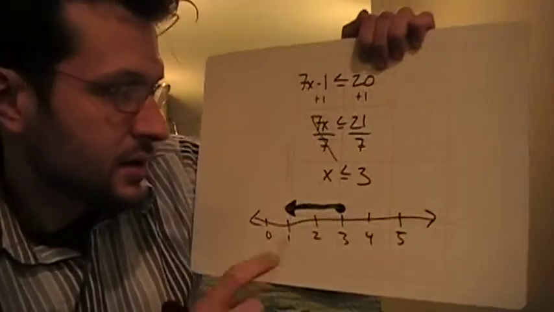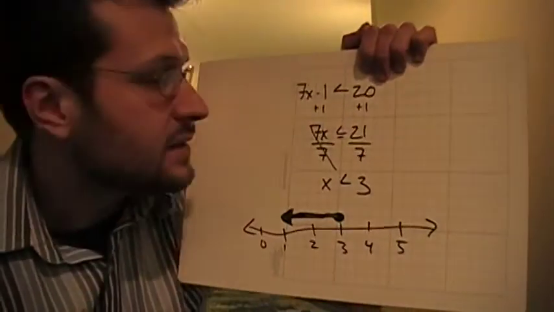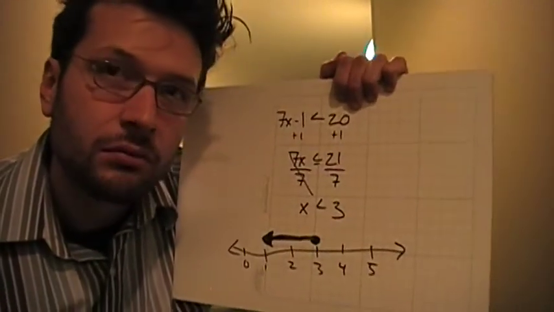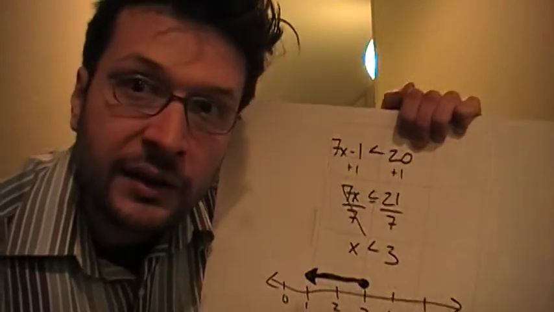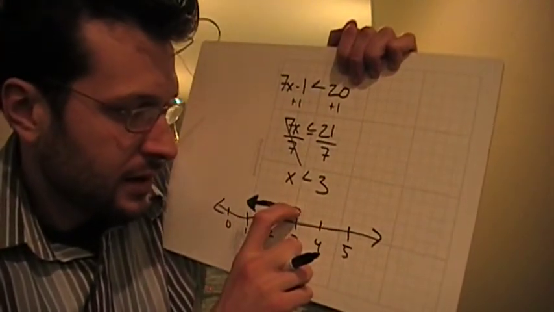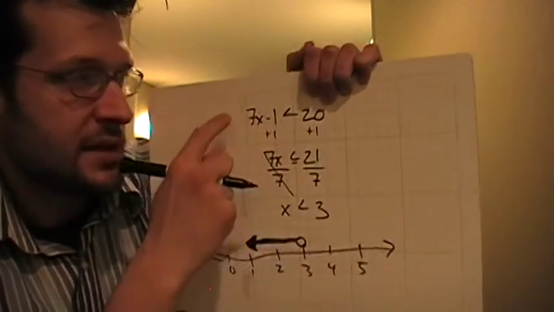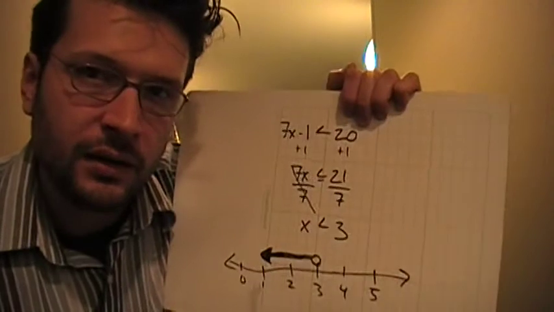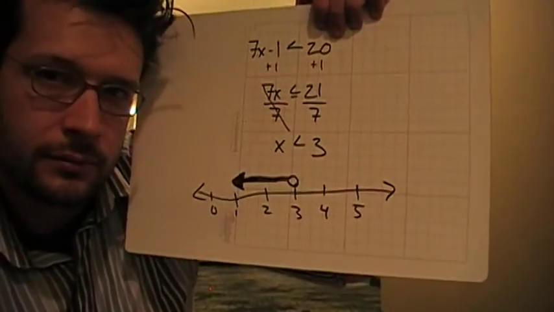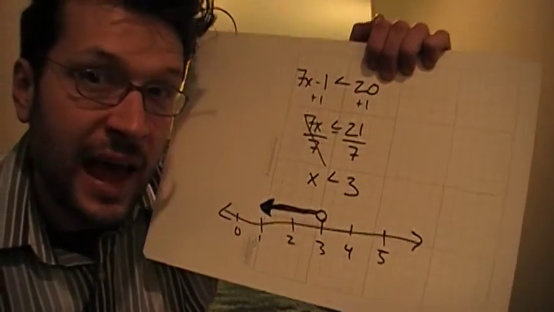If it were just less than, then that says, well, a number less than 3, 2.5, 2.9, 2.99, 2.99999. But as soon as I get to 3, it doesn't work anymore, because then that would be me saying 20 is less than 20. But it's not less than, it's equal to. So then I would have this hole here. It says I can get as close as I want to 3, but I can't actually touch 3.